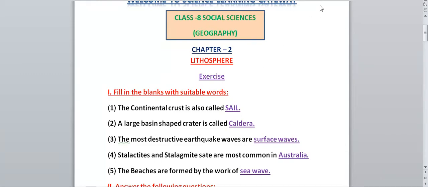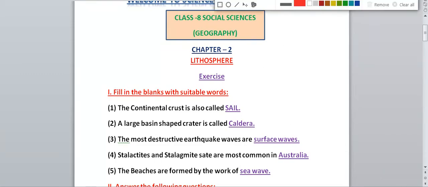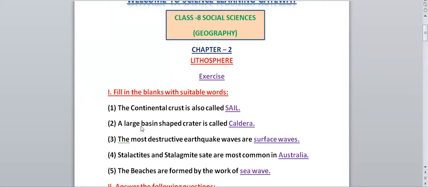So let's start with our discussion with the question answers of the chapter lithosphere. The first question we have, fill in the blanks are given. 5 fill in the blanks are there. Let's see what are the fill in the blanks.